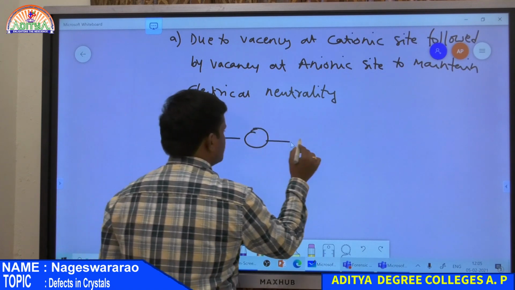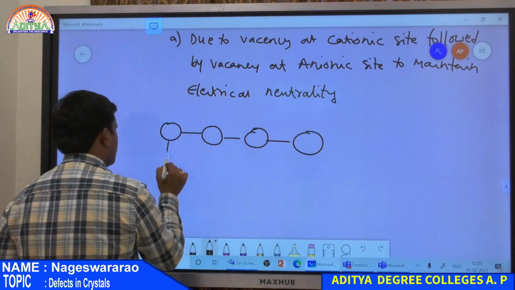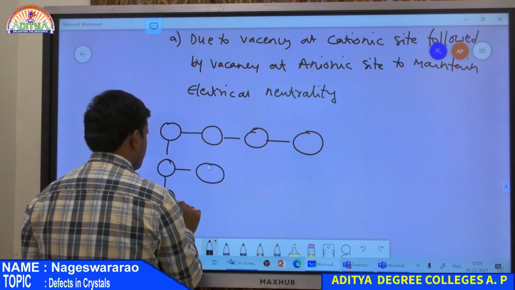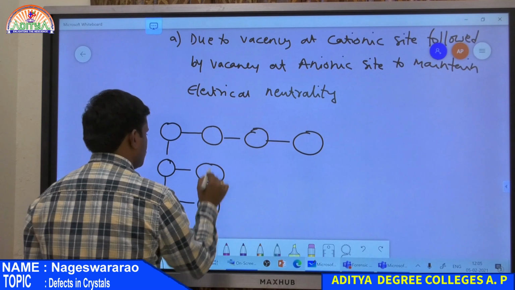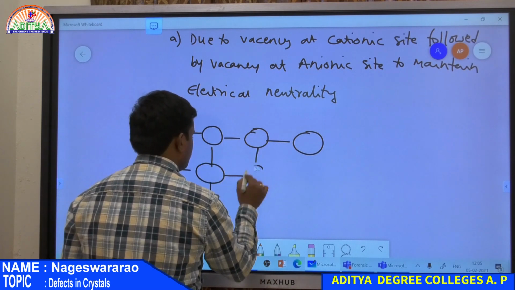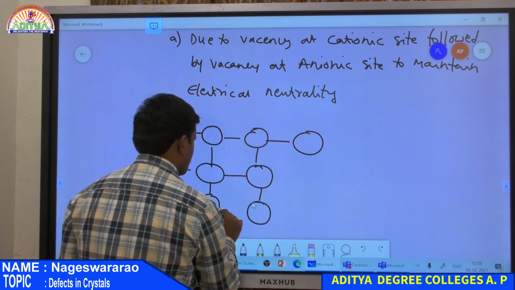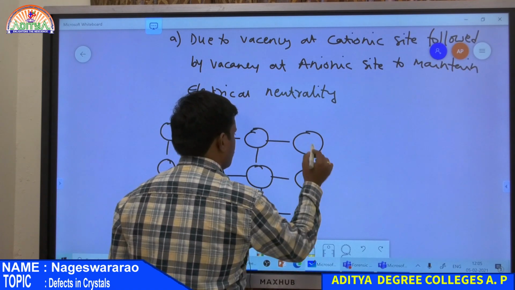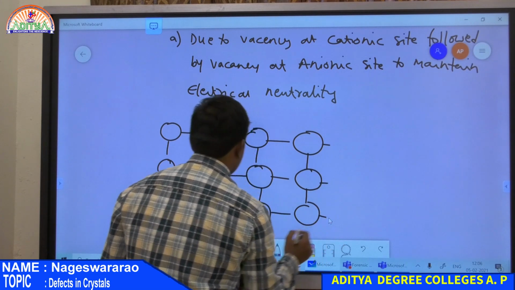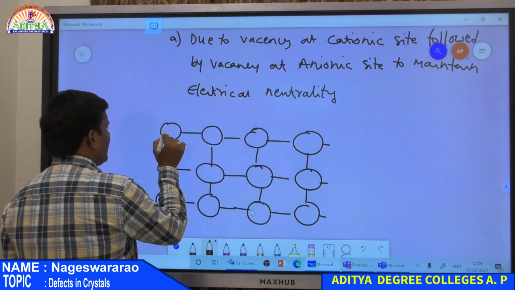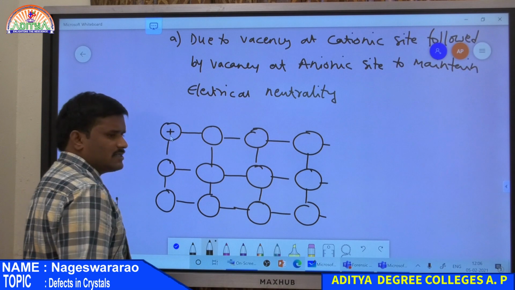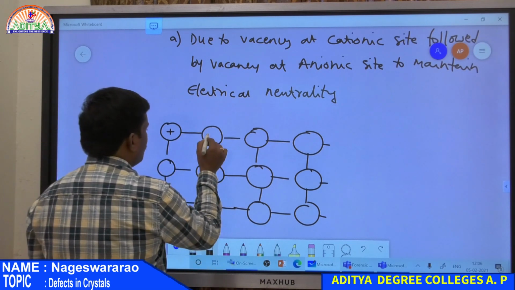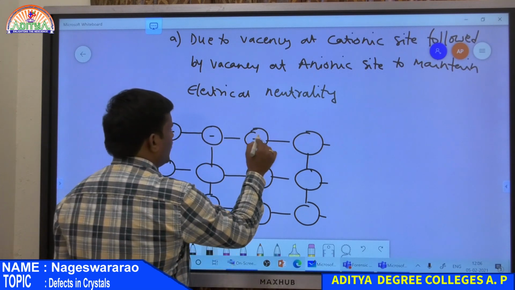These are the atoms arranged in a regular manner. This is a cation, that is a positively charged ion, A plus, followed by an anion. Again cation, anion.